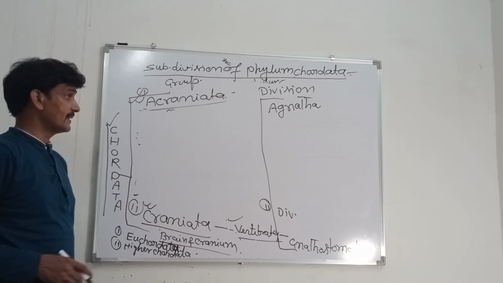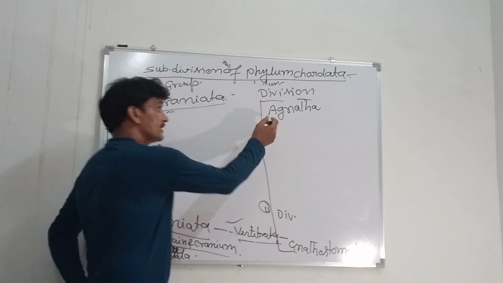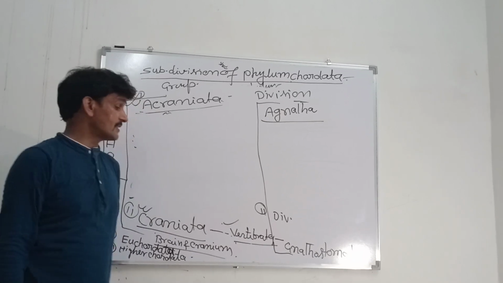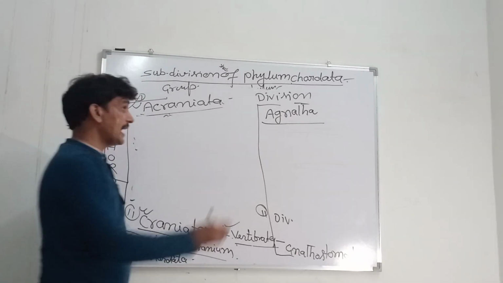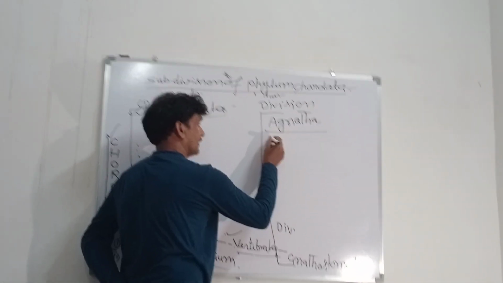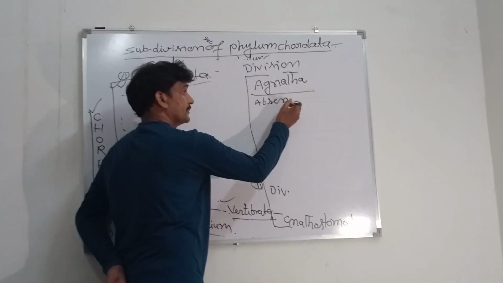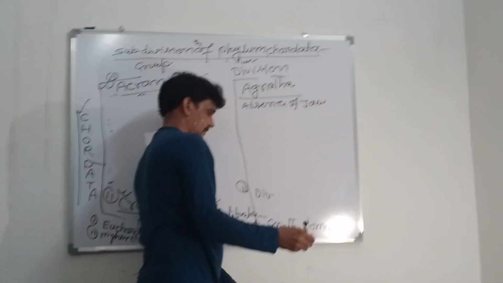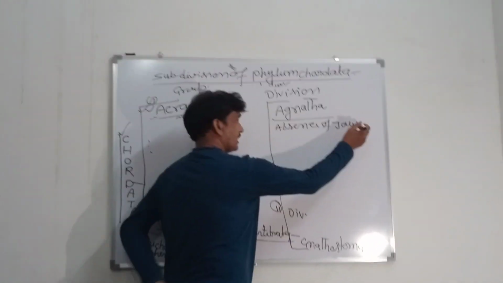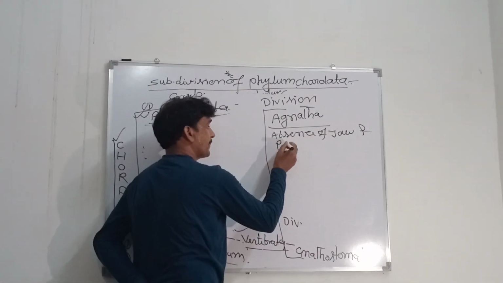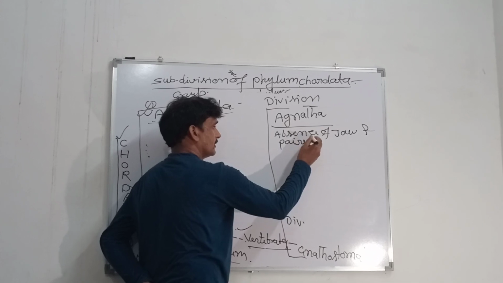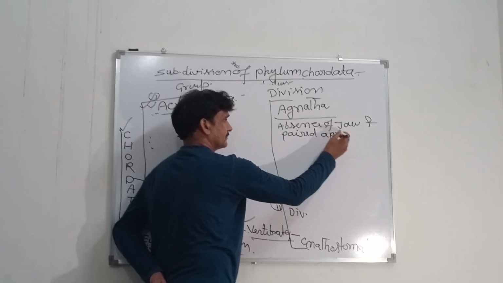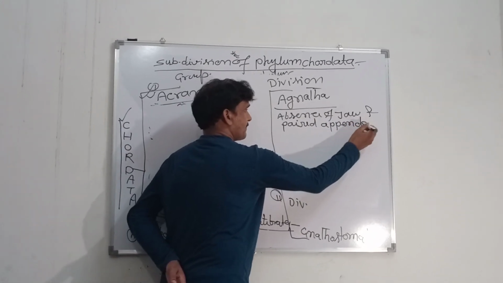Agnatha means there is an absence of jaw and paired appendages.